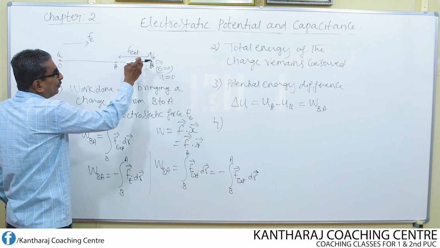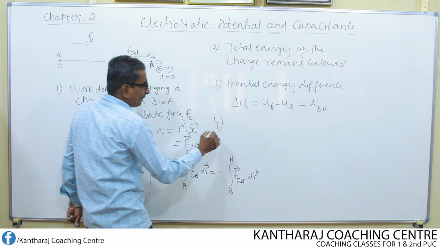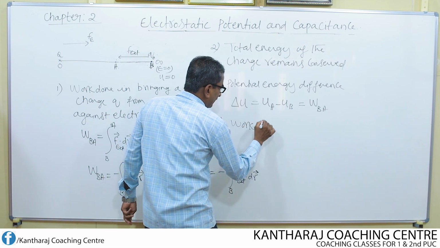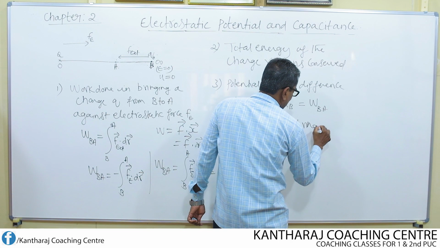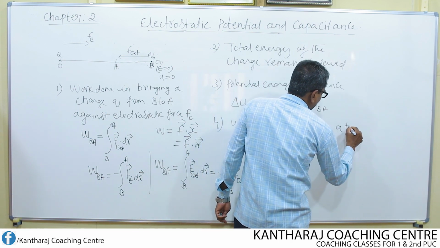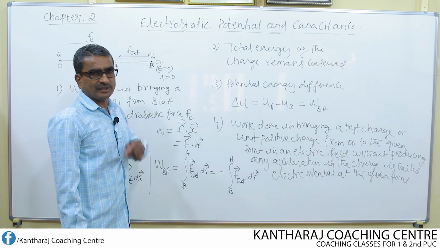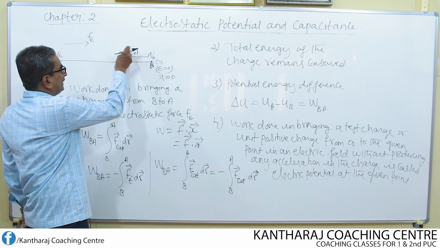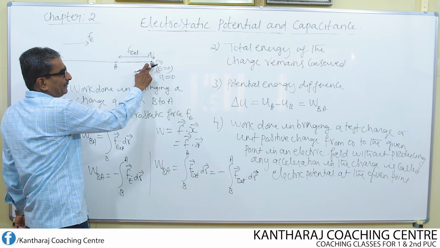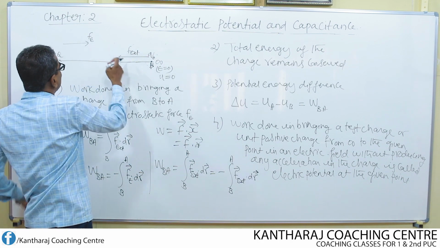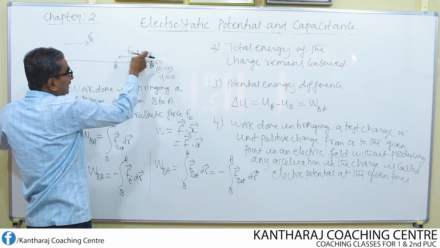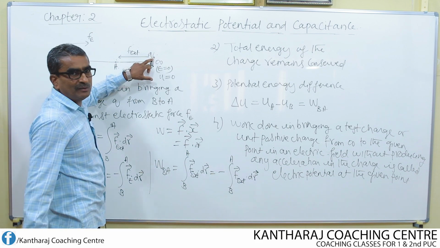In this case, work done in bringing a test charge. Go through this. Work done in bringing the test charge from the point of infinity to the given point within the electric field region without producing any acceleration in the charge while moving.